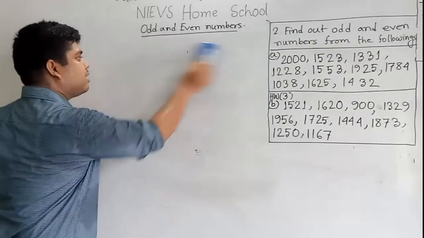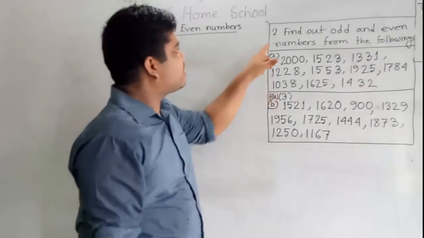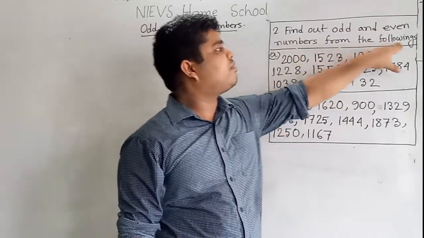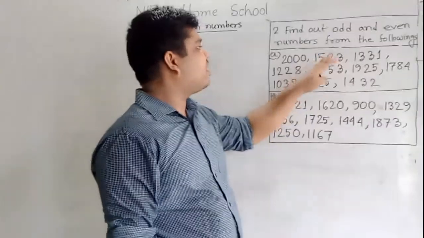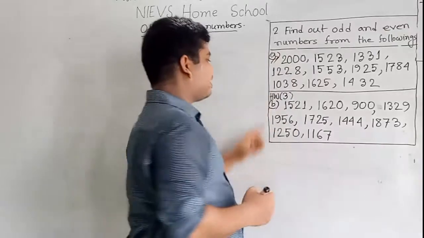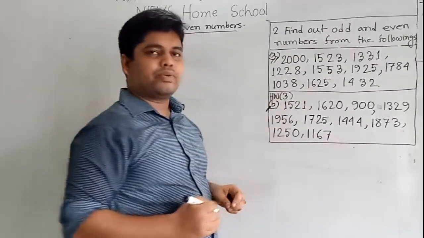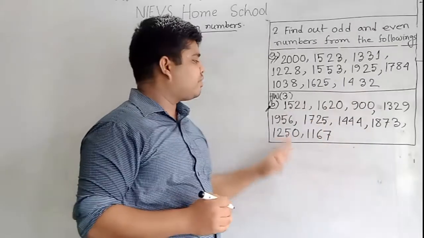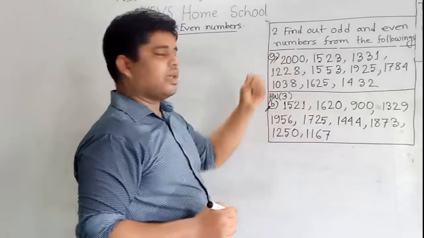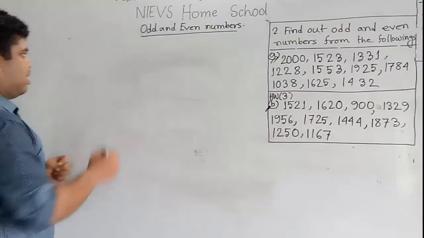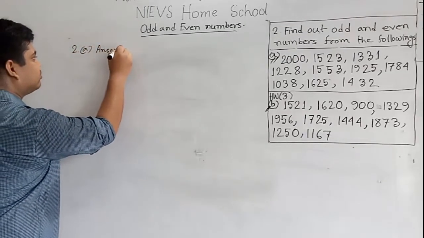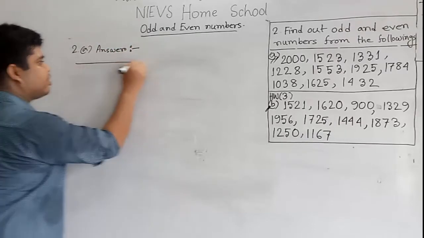Okay. Now we shall solve our questions. Question number 2. Find out odd and even numbers from the following. That means some numbers are given. We need to find out which numbers are even and which numbers are odd. And second, question number B will be your homework. Here also some numbers are given. You need to find out which numbers are odd and which are even. So at first we solve A first. So write here 2A answer. At first we draw a box.